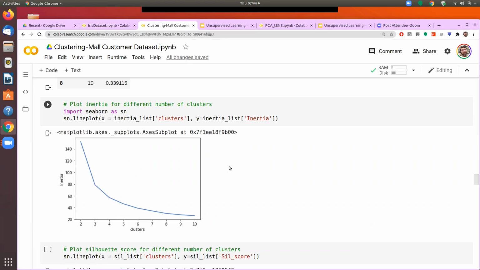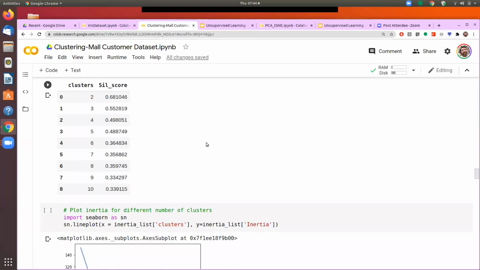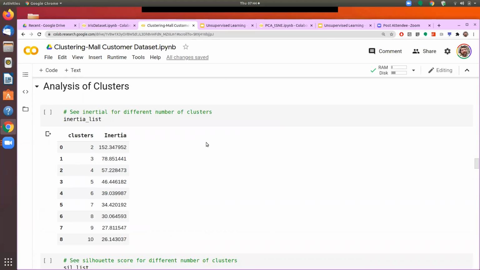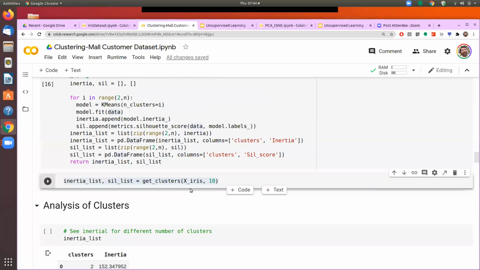Just to remind you, how do we create this elbow formation and how do we decide upon how to choose the number of clusters? We compute the inertia score by running this model 10 times. So we first start with creating 2 clusters. Then in the for loop, it will create 3 clusters, 4 clusters, up to whatever number we want to give.